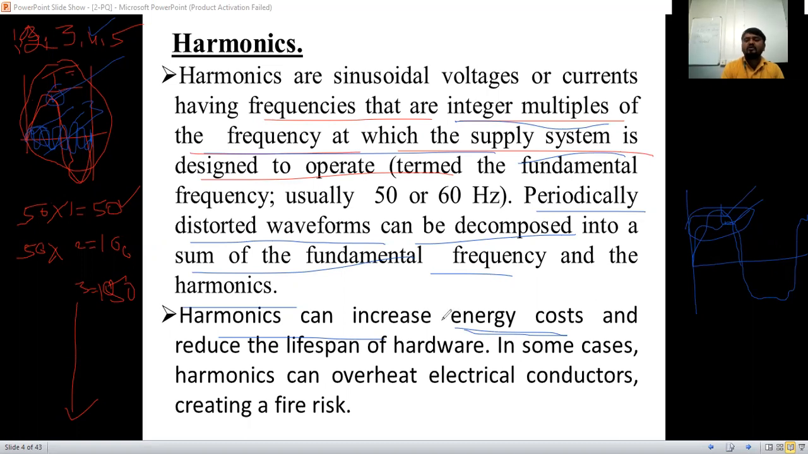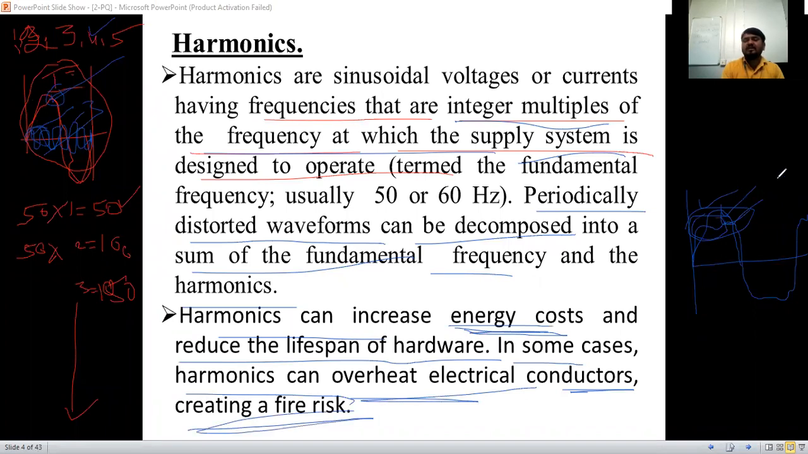So harmonics are nothing but some fluctuation, which is only loss here. You have to pay the energy cost for that loss also. So that is the energy cost, and it reduces the lifespan of the hardware. In some cases, harmonics can overheat the electrical conductors, creating a fire risk.